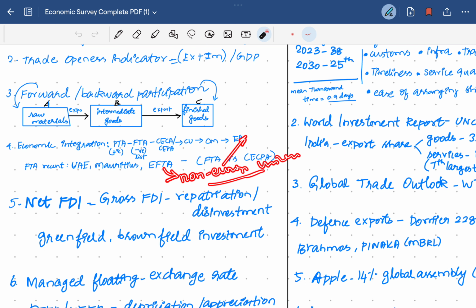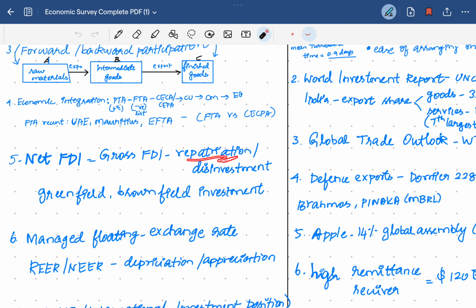Then the net FDI is the gross FDI minus repatriation and disinvestment, which you have known by the way. Repatriation is getting back the investment. For example, a company India is investing in, for example, Sri Lanka, and due to some reasons it is getting all the investments back. Taking back all the investment is the repatriation or disinvestment.